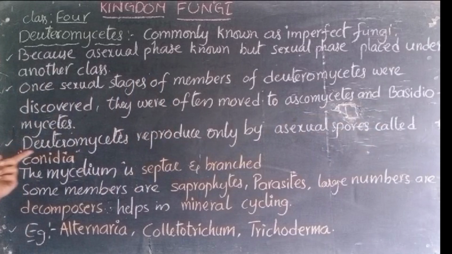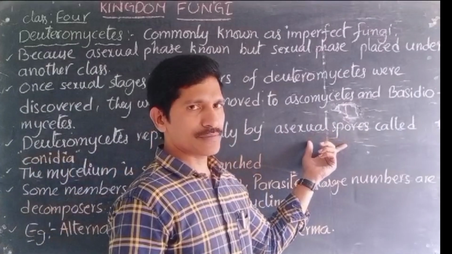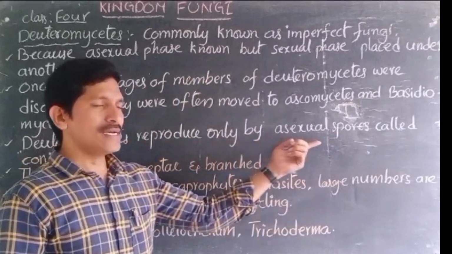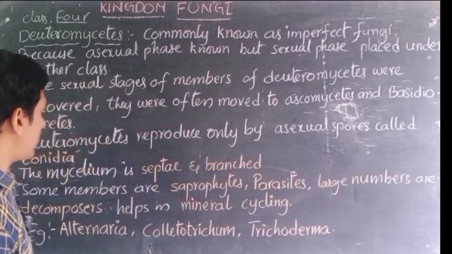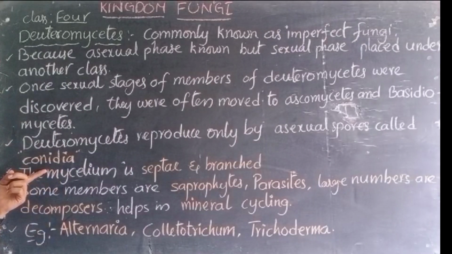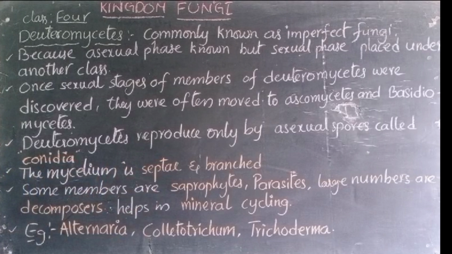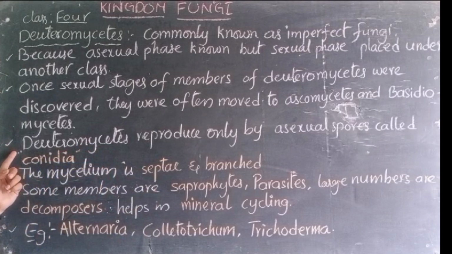Deuteromycetes species reproduce only by asexual spores. There is a specific name for asexual spores, called conidia. Conidia is a special structure which produces the spores during asexual reproduction in Deuteromycetes.